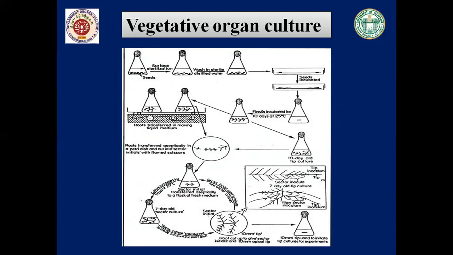After that, they have to be transferred and made into sectors. After that you can subculture them into another flask containing the liquid medium. Like this you can make 4 to 5 sectors from the same inoculum of the root. So this is the whole protocol of root culture.